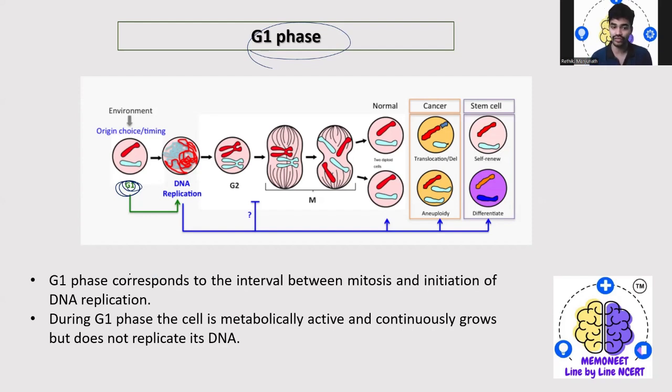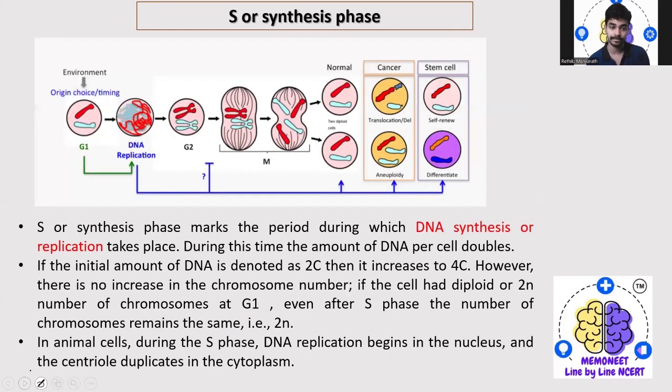During this G1 phase, the cell is metabolically active and continuously grows, but does not replicate its DNA. That means the DNA is there, the cell is metabolically active and continuously grows, but does not replicate its DNA. This is very important.